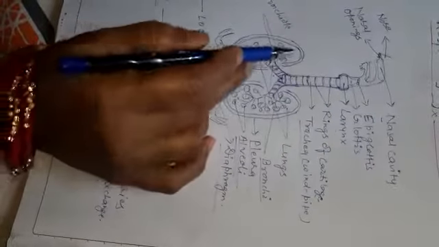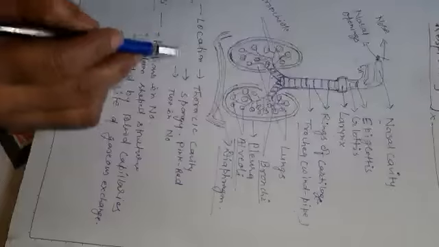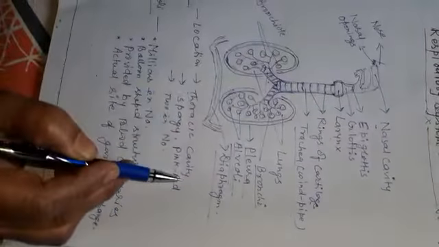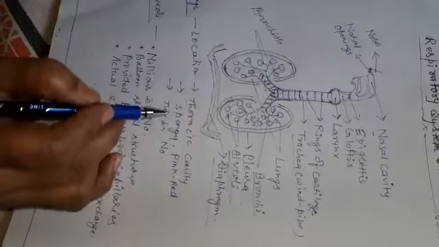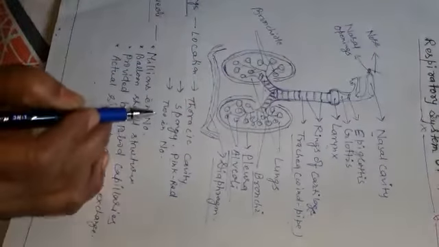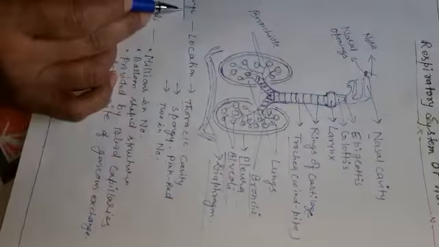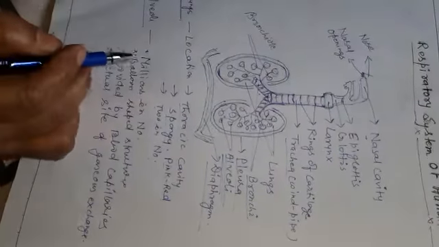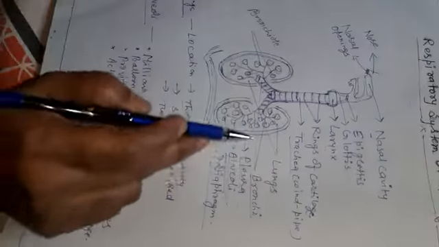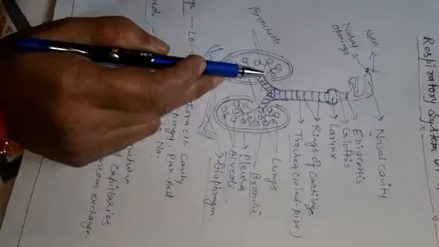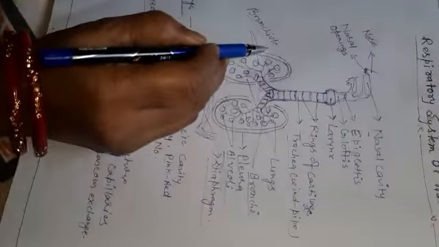Lungs are two in number and are situated in the thoracic cavity, or the chest cavity. They are spongy and pink-red in color. Lungs are the major organ in human beings for gaseous exchange. Inside the lung, the bronchi are further divided into fine branches. These branches are called the bronchioles.